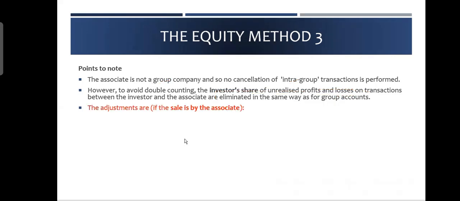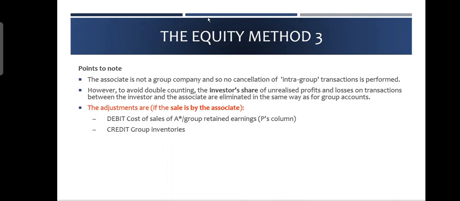Let me show you. The adjustments are, first, if the sale is by the associate. Let's suppose that Gamma, the associate, is selling to the parent, so the unrealized profit is lying within the associate. Suppose Gamma sold goods to the parent and the parent has not sold them yet. The profits from these transactions are recorded in the associate's total profit, and that includes unrealized profit. So here you debit cost of sales of the associate, or group retained earnings, which we will bring in later, and credit group inventories.